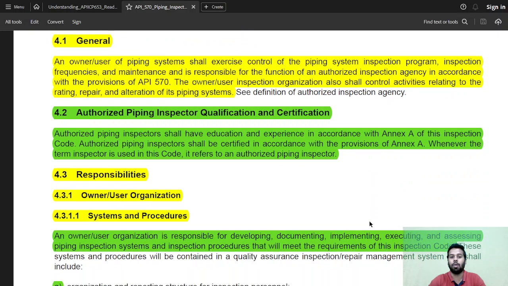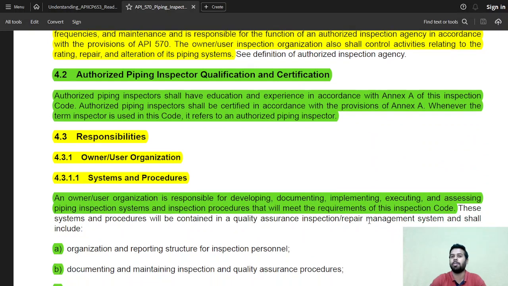Authorized piping inspector qualification: we already know who is an authorized piping inspector. An authorized piping inspector is someone who has qualification based on Annex A, someone who has completed the API 570 examination and has a valid certificate. So an authorized piping inspector shall have education and experience in accordance with Annex A of this inspection code, and shall be certified in accordance with the provisions of Annex A of this code. Whenever the term inspector is used in this document, it refers to the authorized piping inspector.